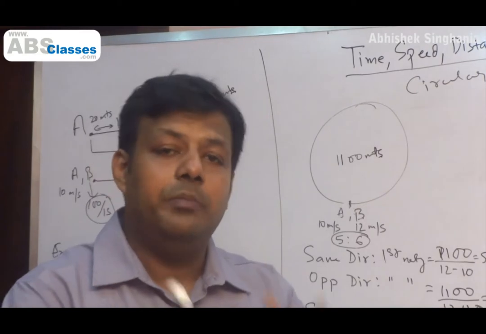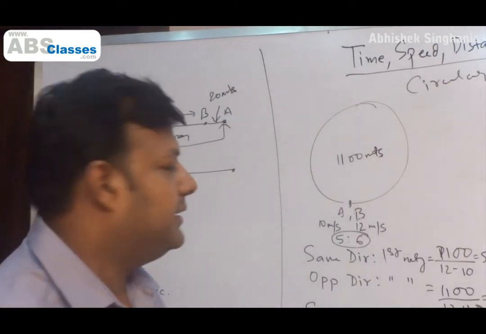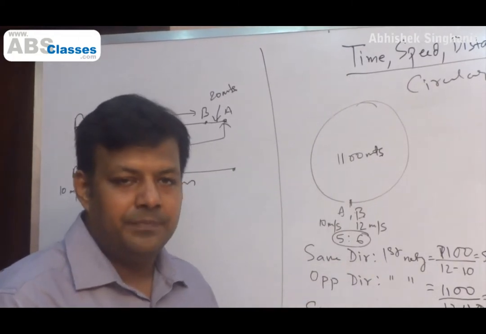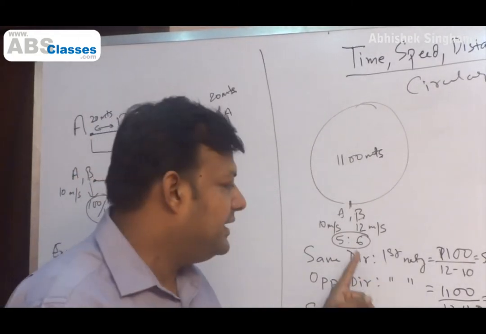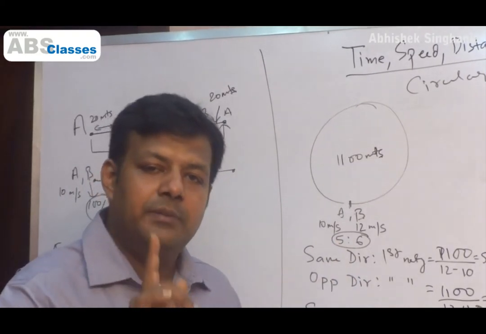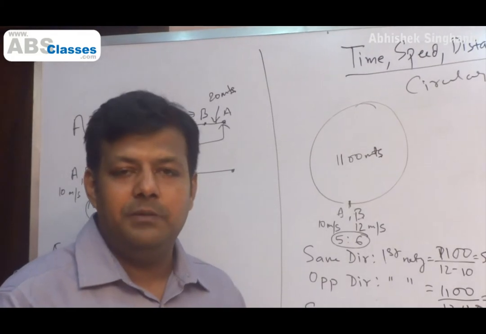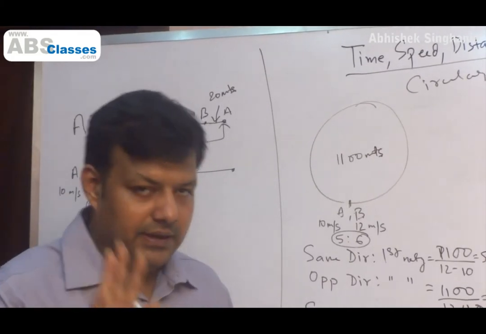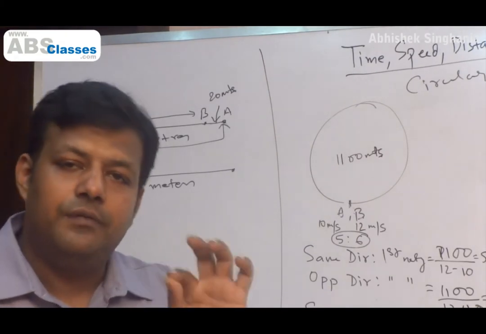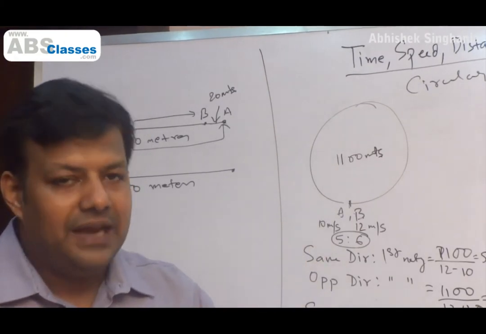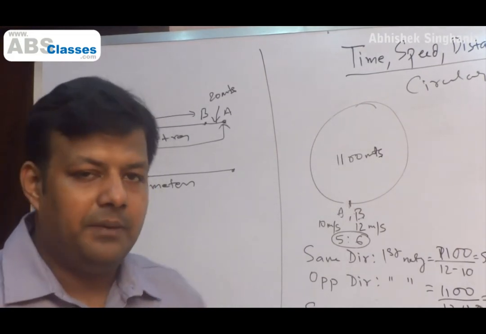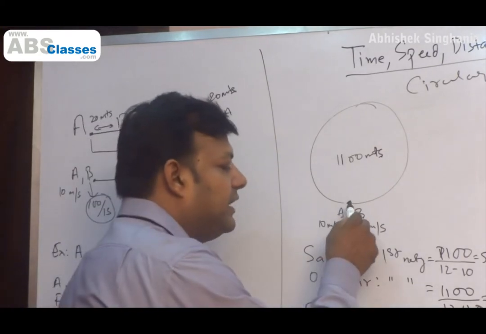So how do I identify how many meeting points there are? The way to go about it is to take the ratio of their speed in the simplest form, which in this case is 5:6. If they go in the same direction, then 6 minus 5, which is 1. So same direction, there will be only one meeting point. Every time A and B meet, they will meet at one meeting point. Now, amongst the meeting points, the starting point will always be a meeting point. If A and B meet at only one point, it has to be the starting point. Right? So they are meeting at one point, and that meeting point is the starting point.